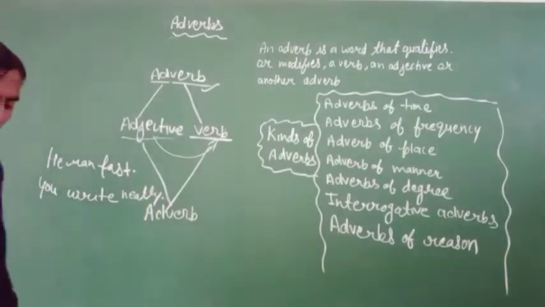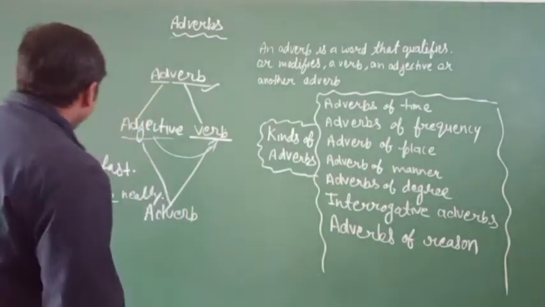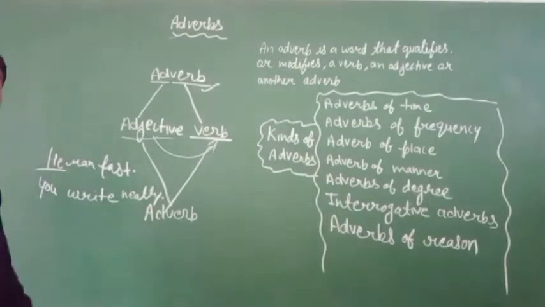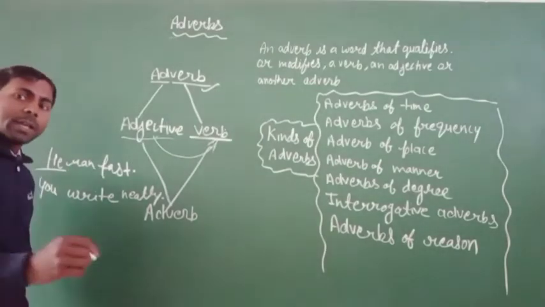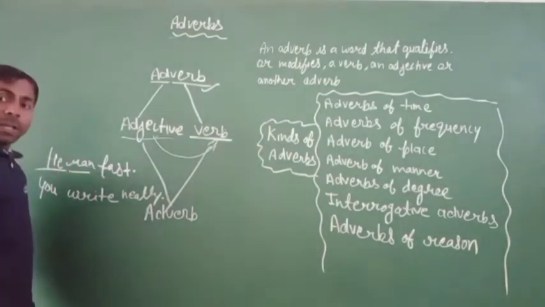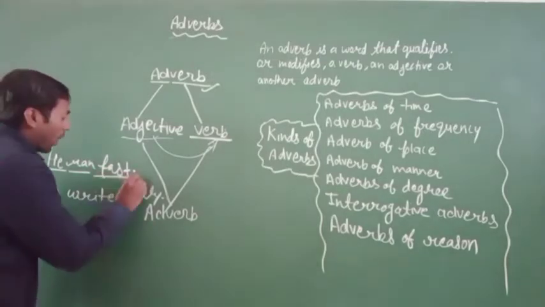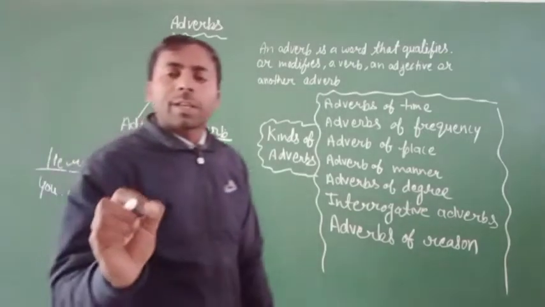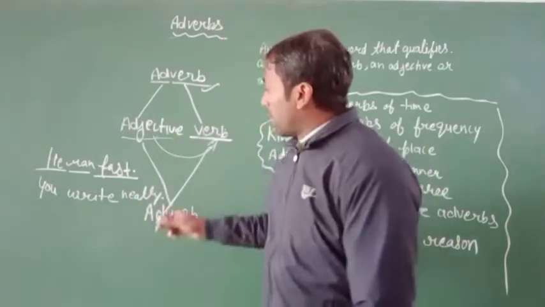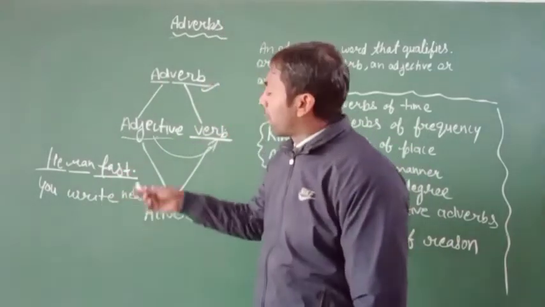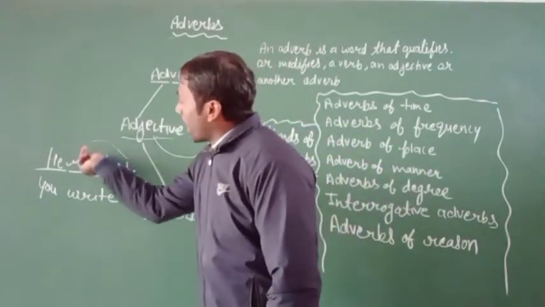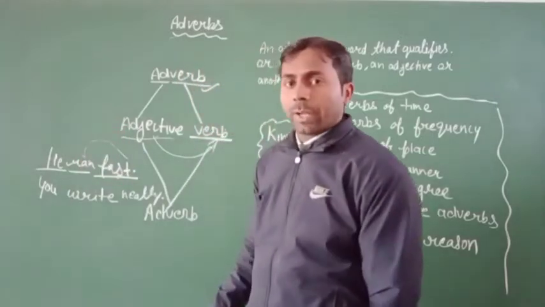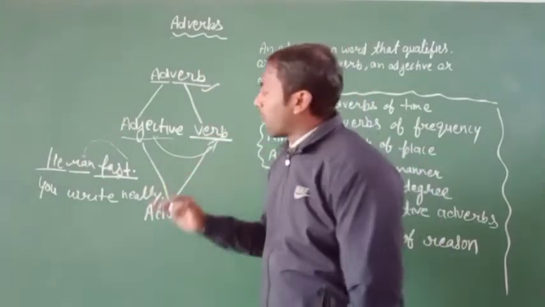So in both sentences you can see he is a subject, ran is a verb, and fast is not an adjective word, it is an adverb word. This word modifies the verb, or says the quality of the verb.